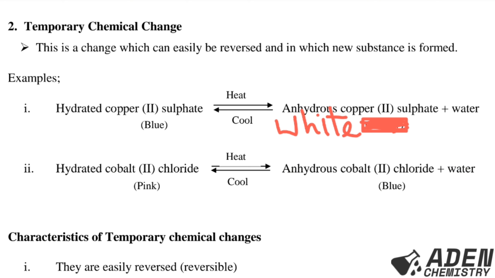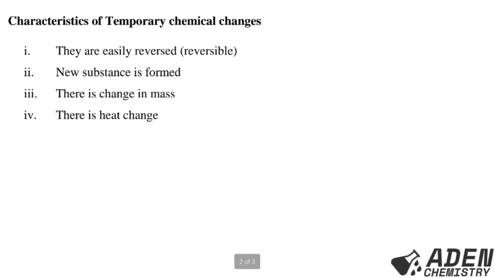Let us go and see the characteristics of temporary chemical change. They are easily reversed, that means the change is reversible. Roman 2, a new substance is formed. We have seen water was the new substance in the two examples that we selected. Roman 3, there is a change in mass. Roman 4, there is a heat change. When we are talking about temporary chemical change, those are the characteristics that it has.